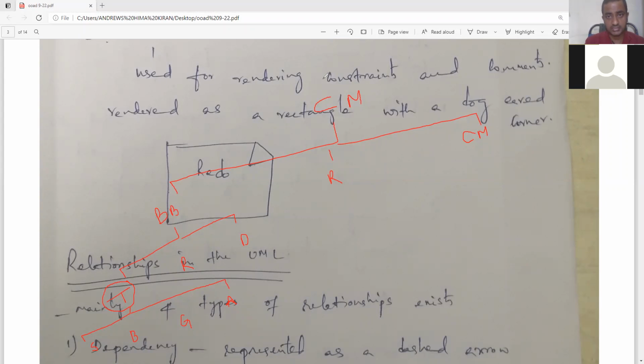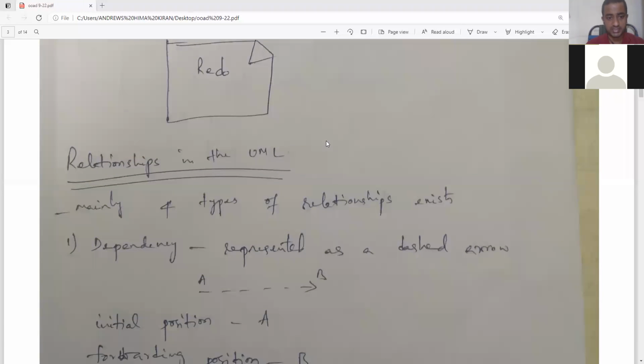That relation, which I gave as an example, is association. So I have used association between the actor and the use case, to establish the relation between them.